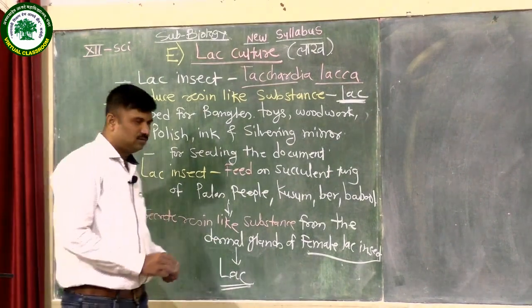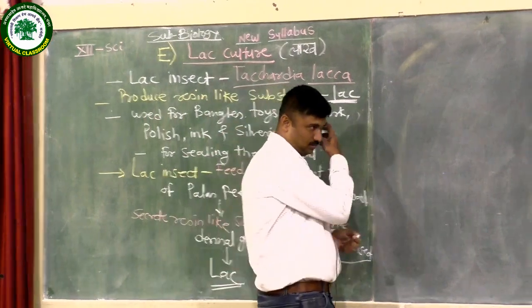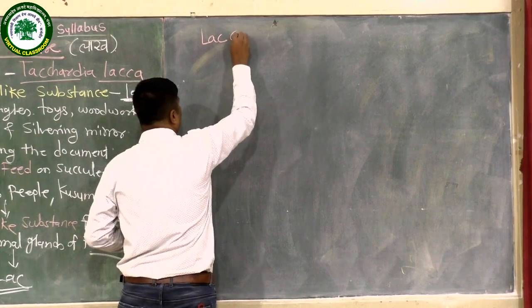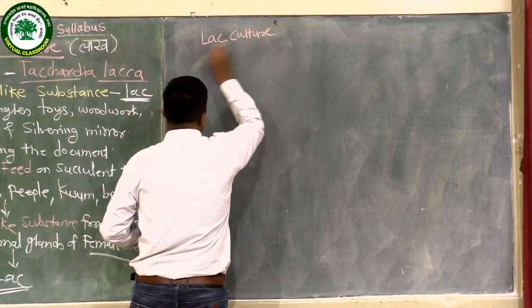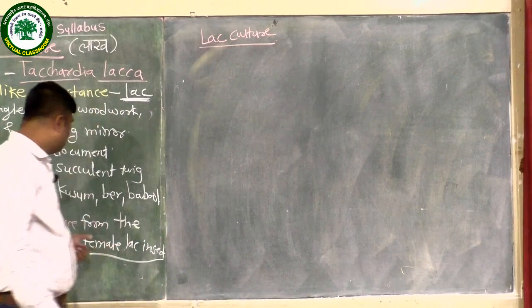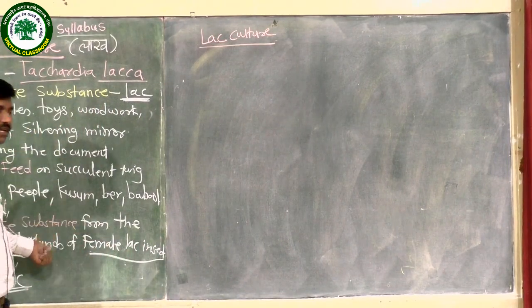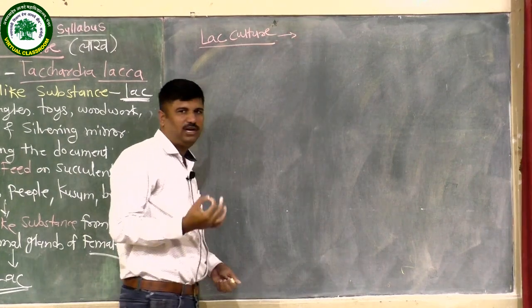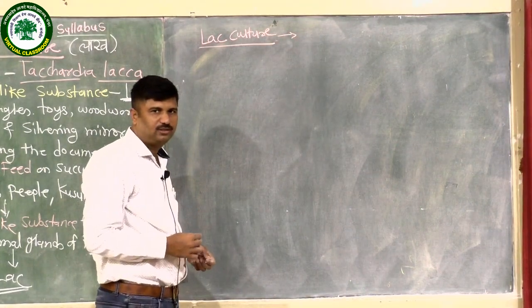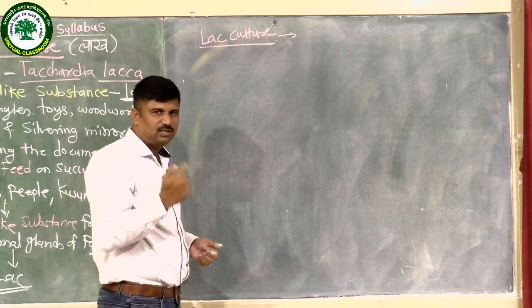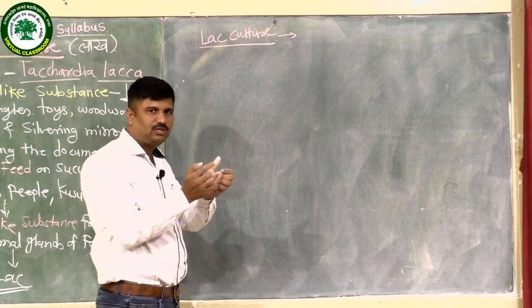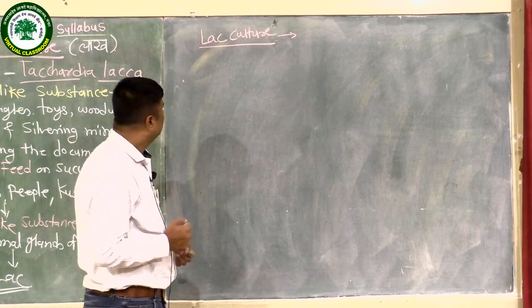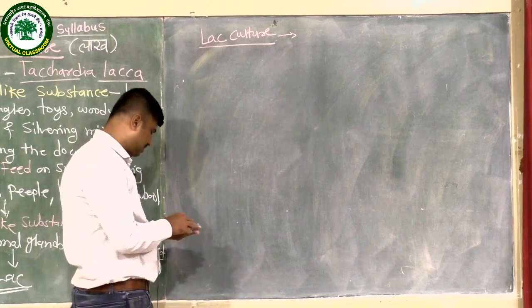Then in lac culture, this is the natural methodology of the production of the lac. For artificial production, to get a very good quality and quantity of lac, we have to inoculate this twig into the variety of twigs of one plant, and we can produce a large quantity of the lac.